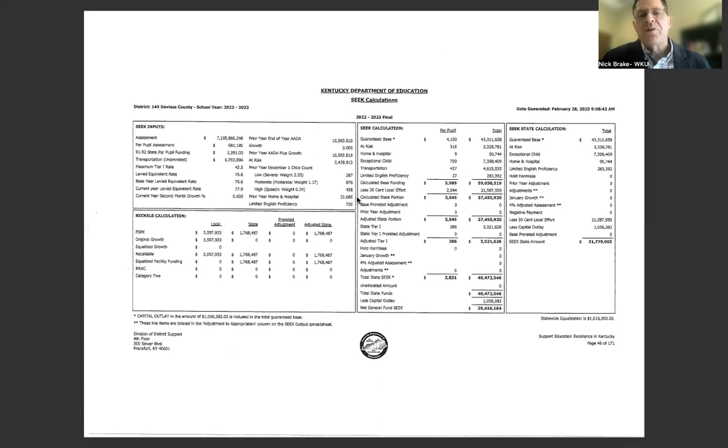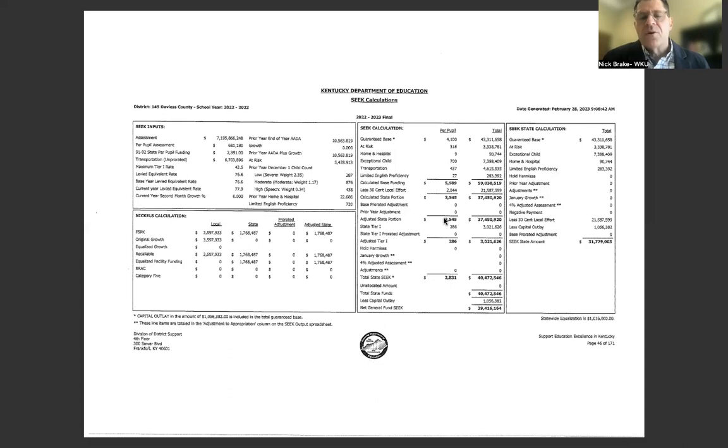Now, we talked previously about the local effort, the required 30 cents per 1,000 property valuation local effort. So this is the amount of money that comes from that local effort per student and overall. And so that is actually subtracted out of the SEEK allocation at the state level, and that lowers that 5,589 to 3,545. Okay. And so that part is adjusted.